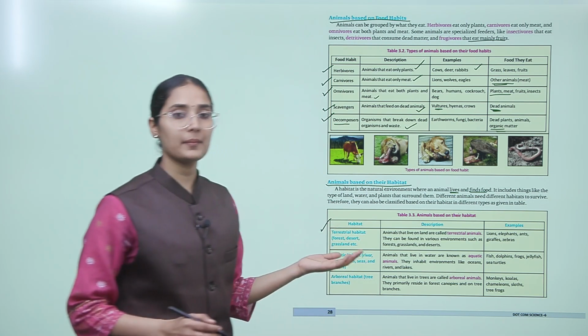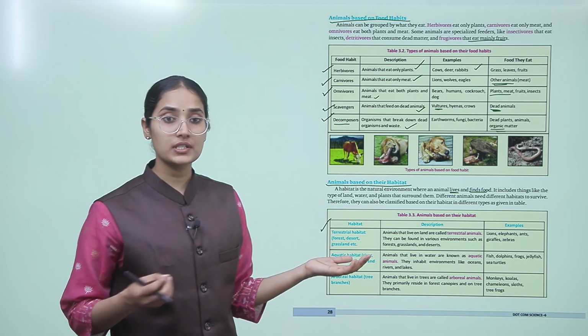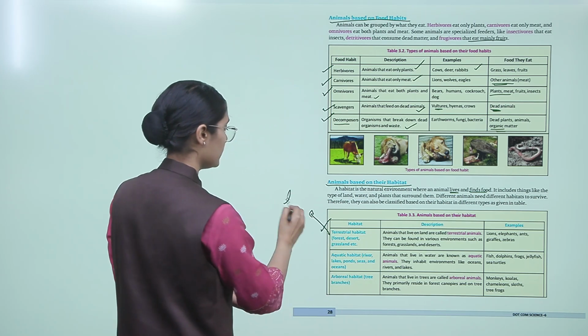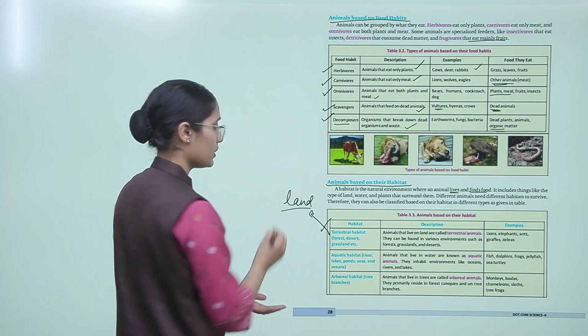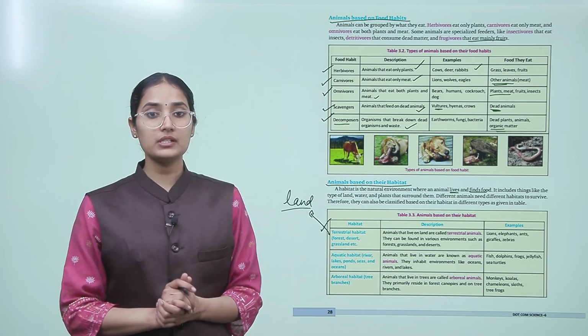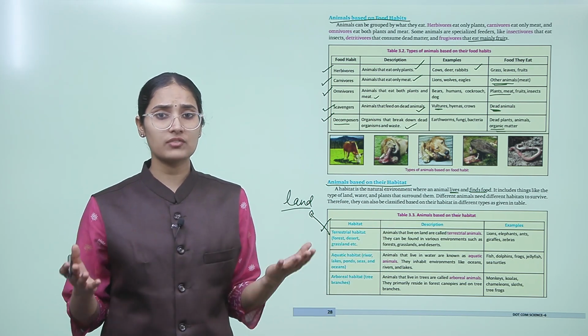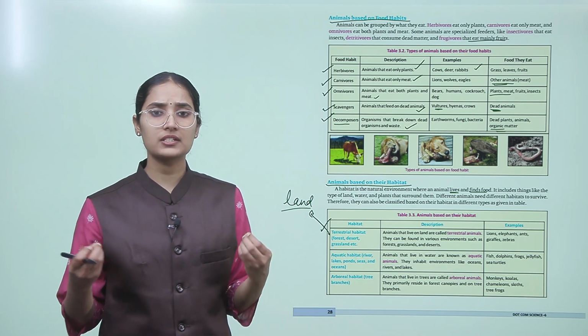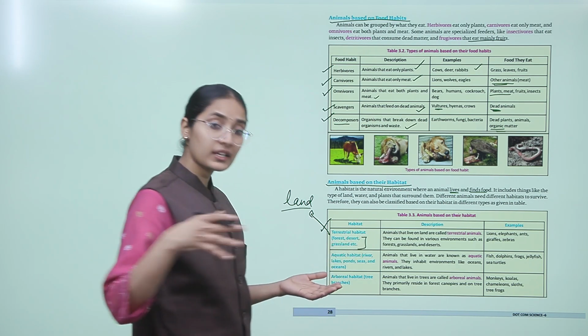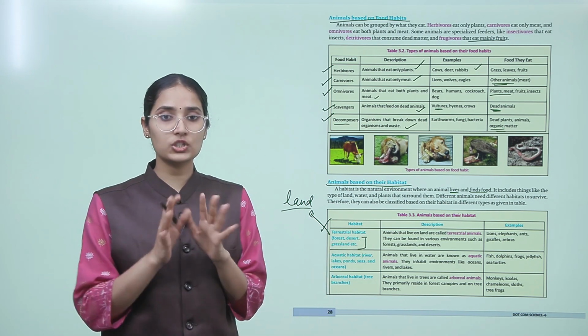So, terrestrial habitat, like the forest, desert, grassland. Terrestrial basically means land, okay? Animals that live on land are called terrestrial animals, and they can be found in various environments such as forests, grasslands, deserts, right? These are all examples of different kinds of habitat present on land.